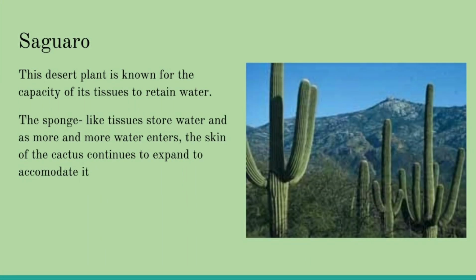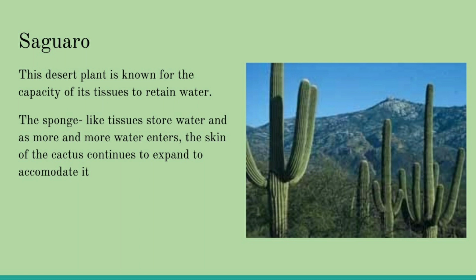Next we come to our third one, saguaro. This desert plant is known for the capacity of its tissues to retain water. The sponge-like tissues store water, and as more and more water enters, the skin of the cactus continues to expand to accommodate it. Children, the meaning of saguaro is a giant cactus. That means a very big cactus.